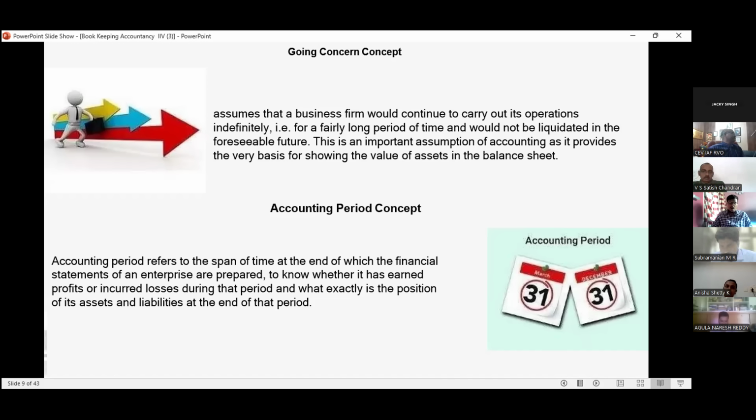See, this is a very important question. Profit and loss: 1st April to 31st March. Balance sheet: only 31st March.